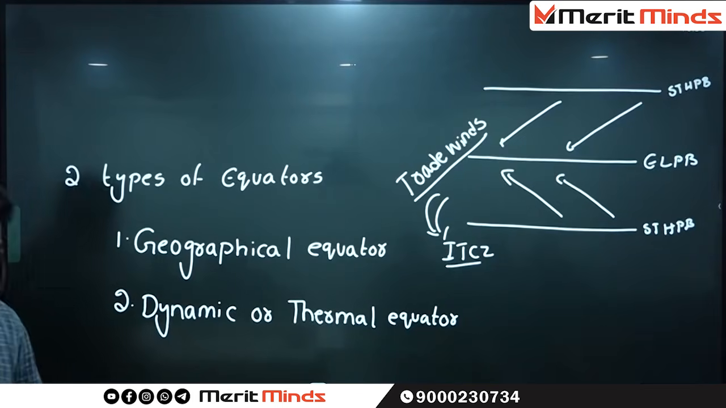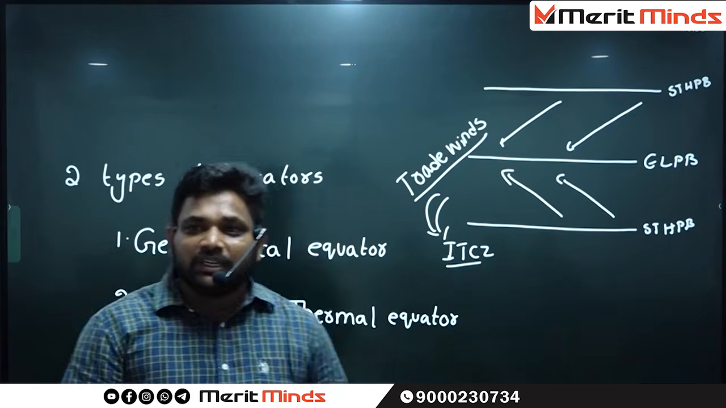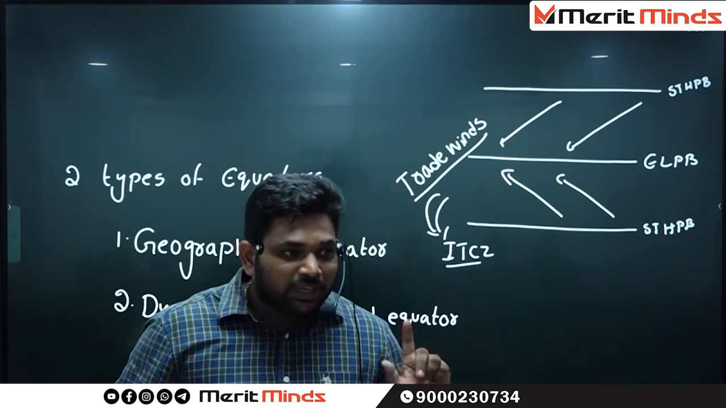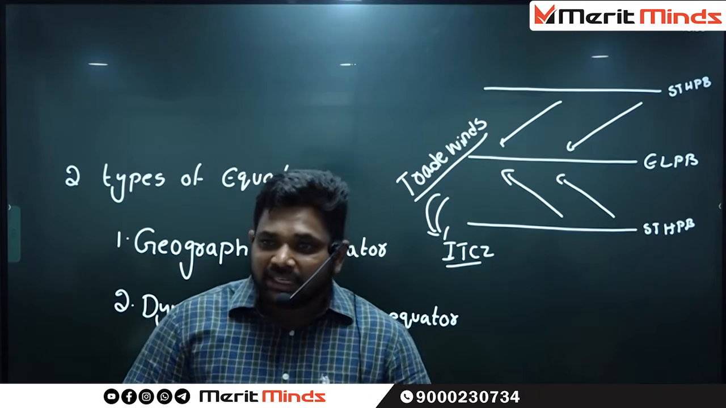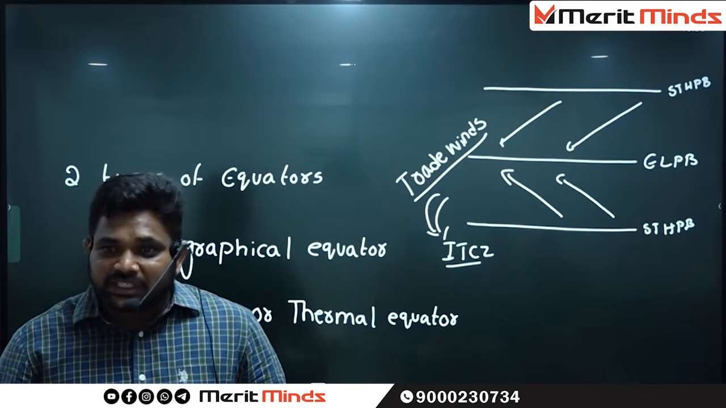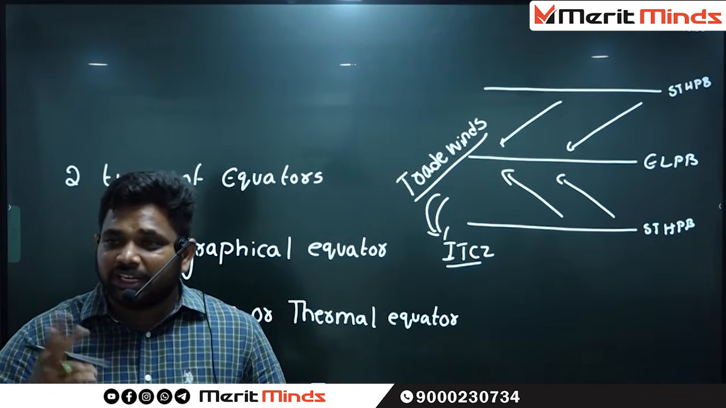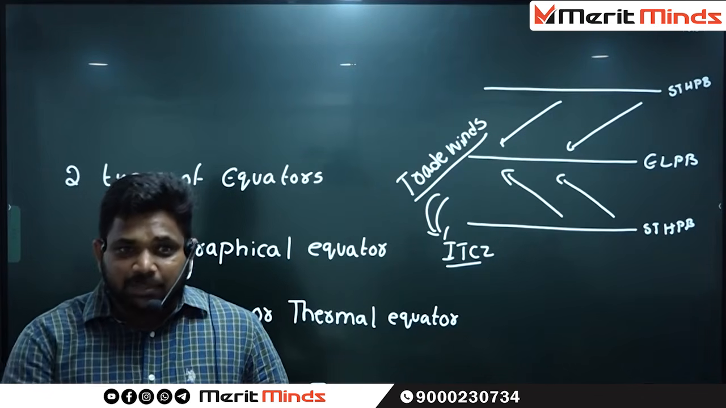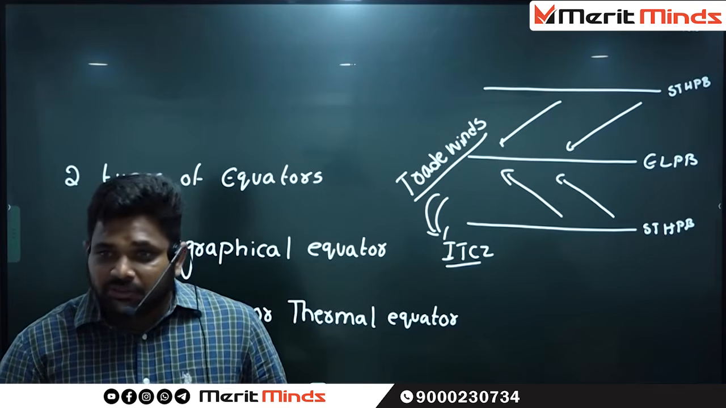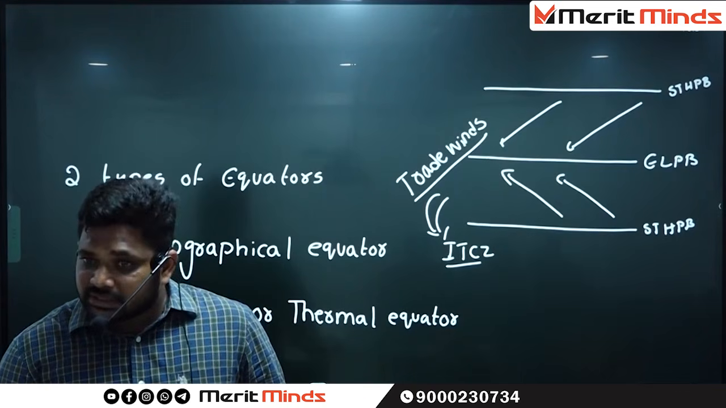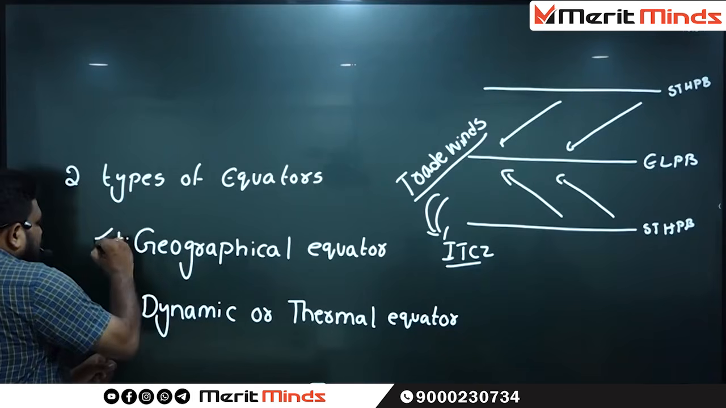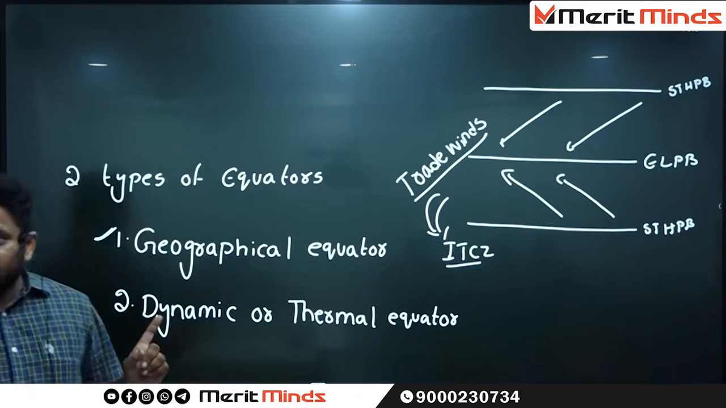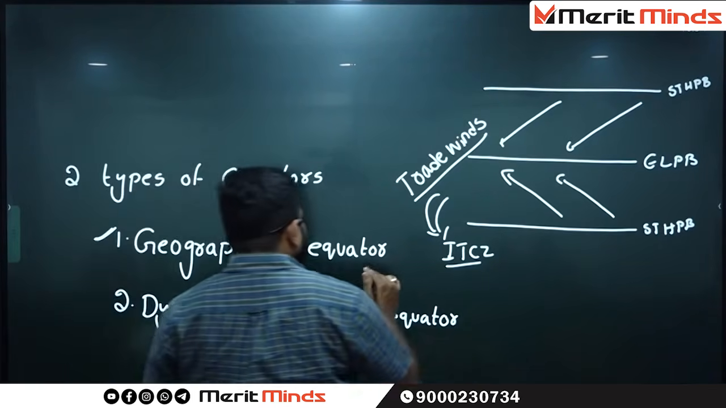Till now we have come across how many equators? Only one equator. What do you mean by equator? It is the imaginary line which divides the entire globe horizontally into two equal parts. That particular line is called the equator, generally 0 degrees. That equator is called the geographical equator, which never changes direction.